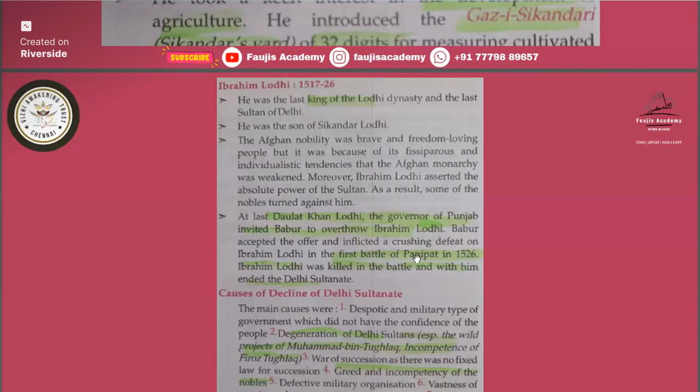So remember all that, because that is like one word question and answer, and it might be possible that it comes in the AFCAT exam. So study that battle and rulers and in which year. The first Battle of Panipat happened in 1526 AD, between Ibrahim Lodi and Babur, in which Ibrahim Lodi was killed in the battle, and with him the Delhi Sultanate period ended.